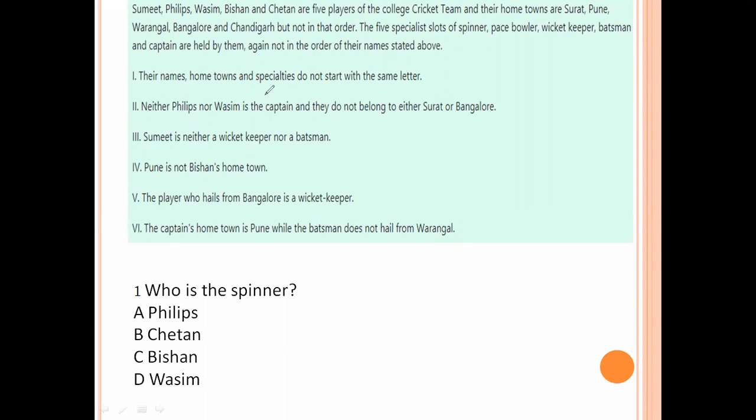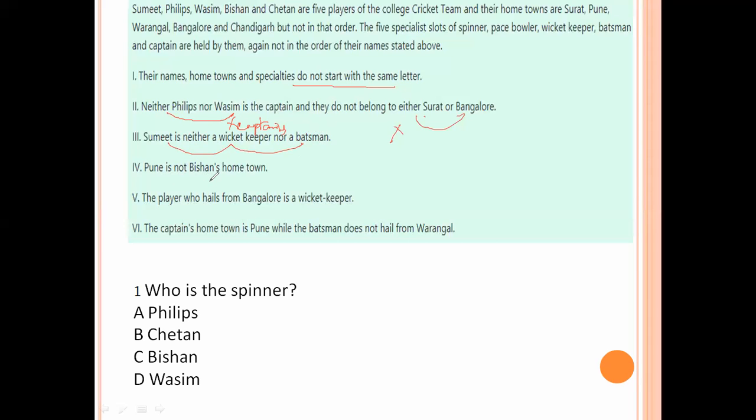The names, hometowns and specialists do not start with the same letter. Neither Phillips nor Wasim is the captain. So Phillips and Wasim, these two are not captains. They do not belong to either Surat or Bangalore. Sumit is neither a wicket keeper nor batsman.